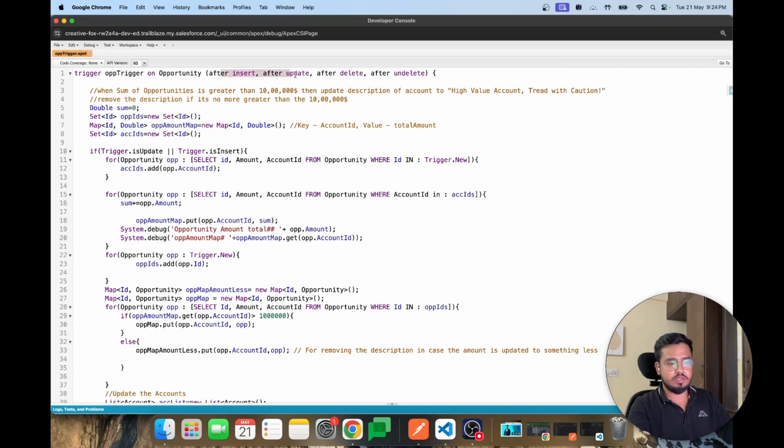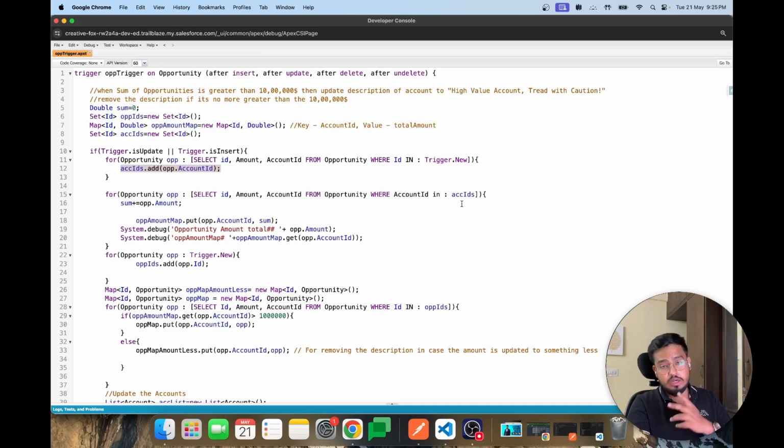firstly the insert and update scenario. Okay, so firstly, what we are doing is we have an opportunity ID set and we have an account ID set. And firstly, we are populating that. If the context of the trigger is update or is insert, then we are going through all the opportunities, right, that are in the instance variable Trigger.new. Okay, and we are collecting all the account IDs.